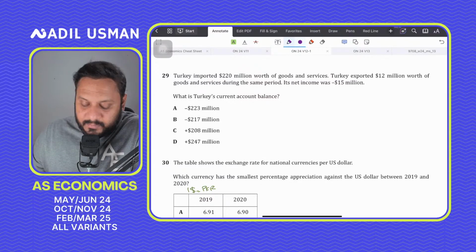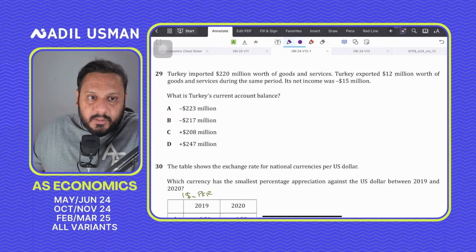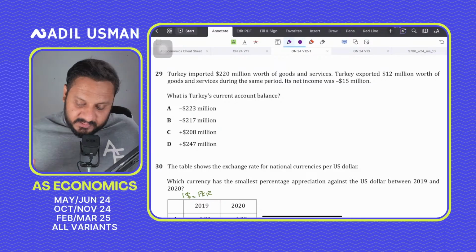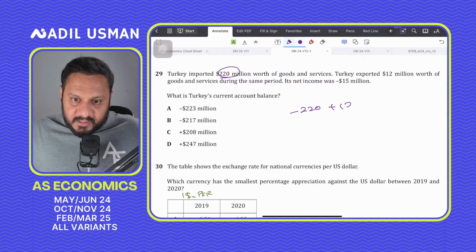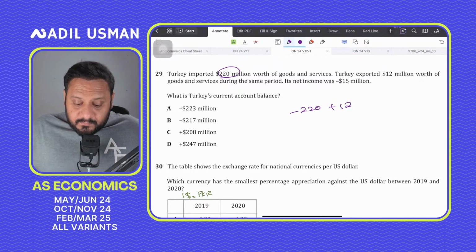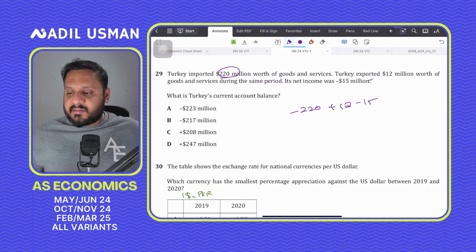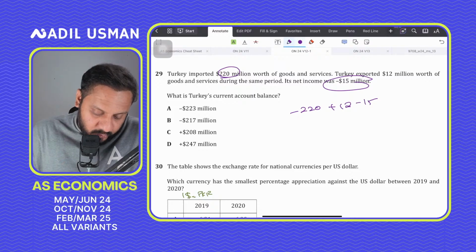The Turkey's current account balance should be what? Calculate it. Imports are how much? 220 is imported, so it becomes minus 220. Exports is 12, so plus 12. And then you have a negative, the net income was minus 15. Here they've given net income, which means they've included primary and secondary, both. But it is in deficit. So minus 220, minus 15, plus 12, the correct answer is 223 deficit.